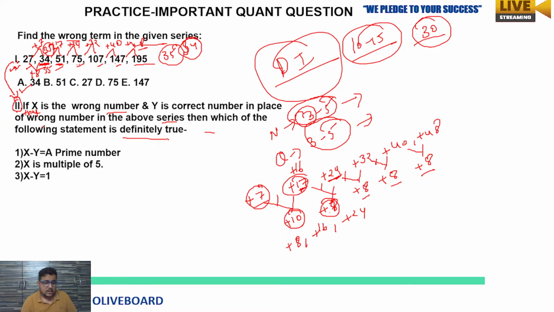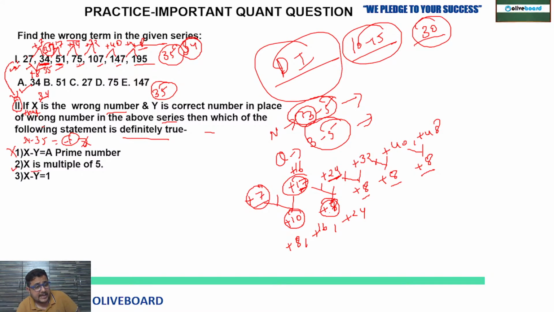So x is the wrong number, which means 34, because 34 is the wrong number in the series. y is the correct number, which means 35. So x minus y, 34 minus 35, we are going to get minus 1, which is not a prime number. So the first statement is wrong. I have not put up the options. You are going to see first only, second only, first and second only, all of the above are correct, none of the above correct.